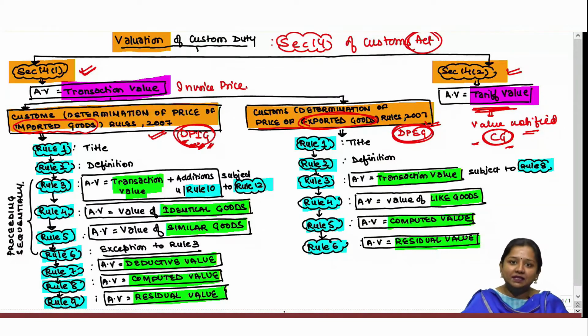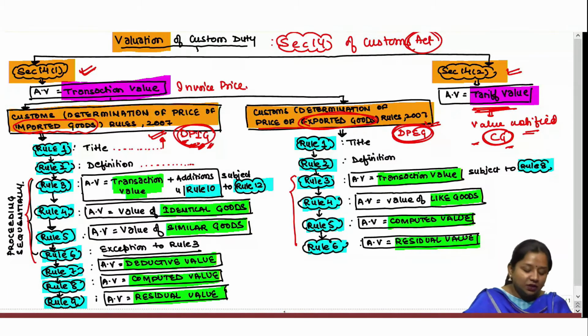Always remember that rules have been made by central government, and in any rule set, rule 1 would amount to the title, that is, under rule 1 the title or the heading has been given. Under rule 2 always definitions have been given of different terms being used under those rules. The main provision starts with rule 3, under both the cases, whether we talk about imported goods or exported goods. And always remember that under custom valuation rules, the rules need to be proceeded sequentially. It's a very important term.